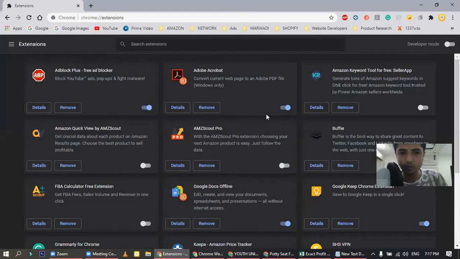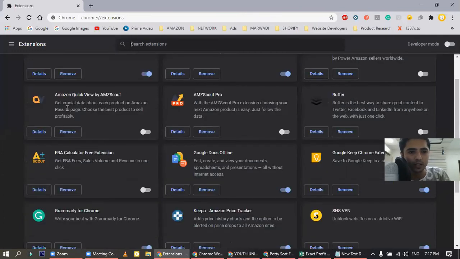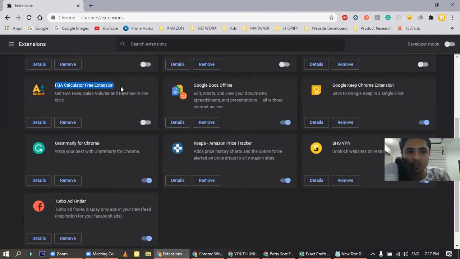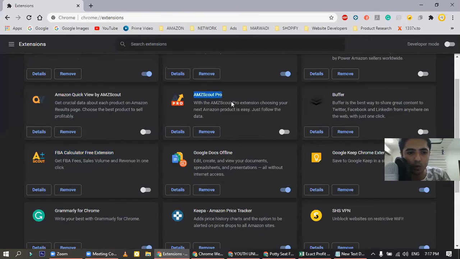Now remember, all of these are free tools. So here is Amazon Quick View by Amazon Scout. Then there is Amazon Calculator free extension, Amazon FBA calculator. Then there is Amazon Scout Pro.